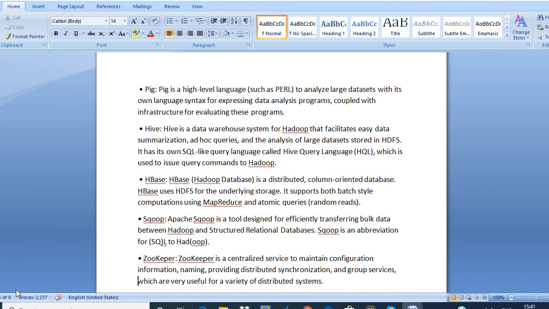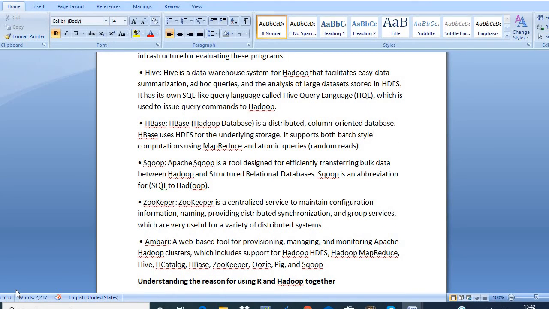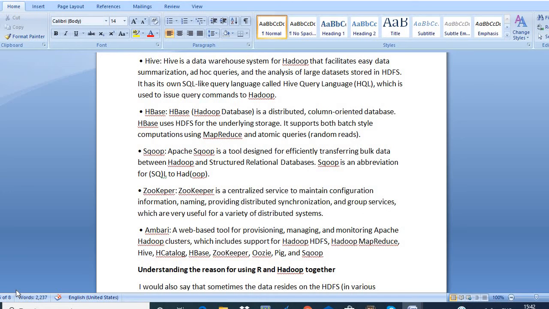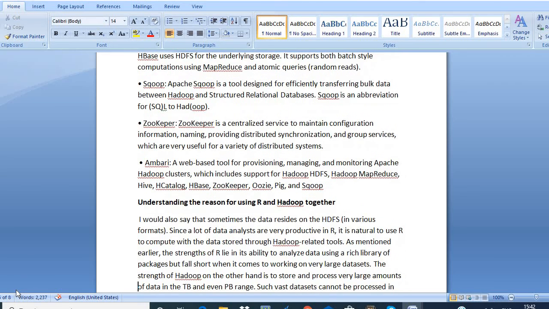Next is Sqoop. Sqoop is an abbreviation for SQL to Hadoop. It is used for transferring bulk data between Hadoop and a relational database. Another component is Zookeeper. Zookeeper is a centralized service to maintain configuration information, naming, and also for providing distributed synchronization and group services. Next is Ambari. Ambari is a web-based tool for provisioning, managing, and monitoring Hadoop clusters. So these are the components of Hadoop.